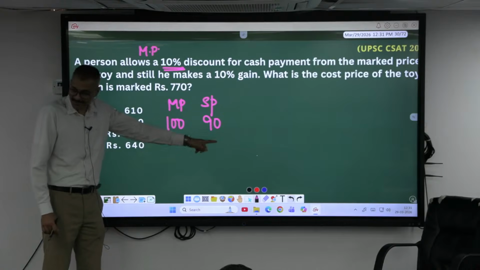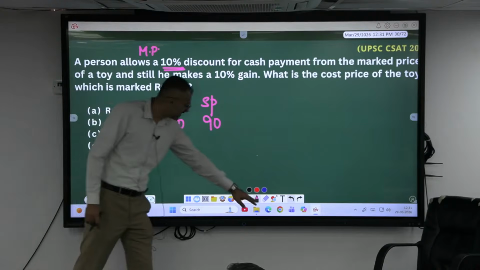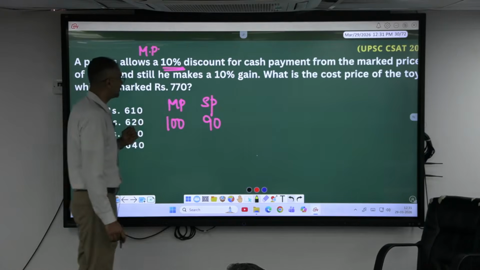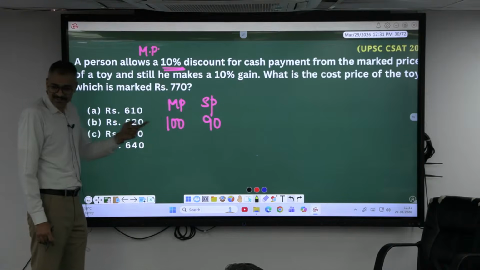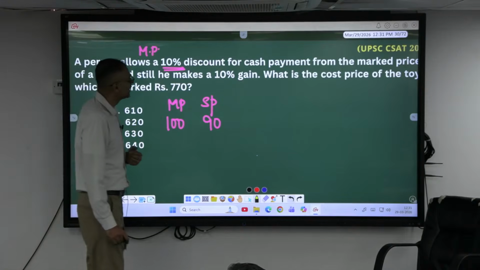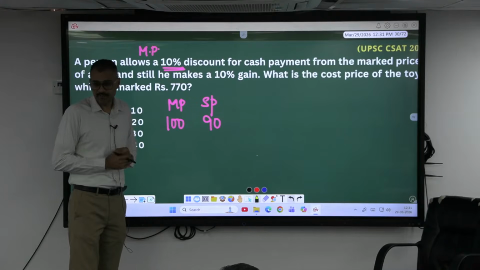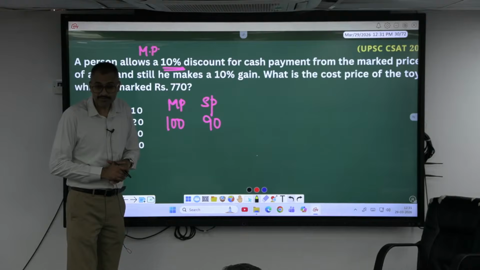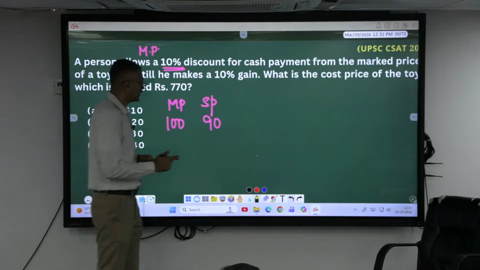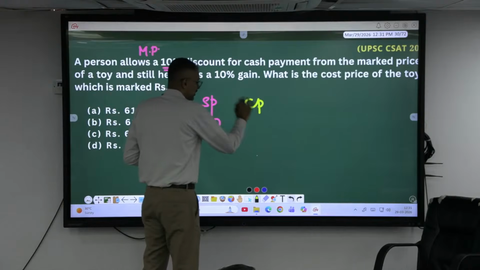If he marks 100 and sells at 110, who gives the discount then? The customer, the seller gives it. And still he makes a 10% gain. 10% gain will be on what? Cost price. So cost price will be how much here?